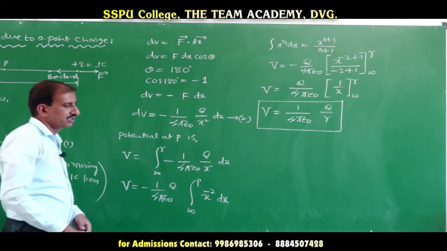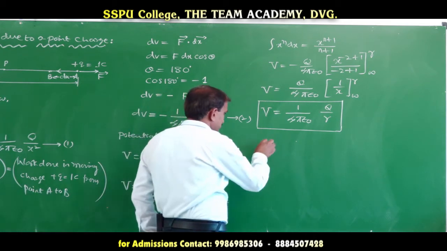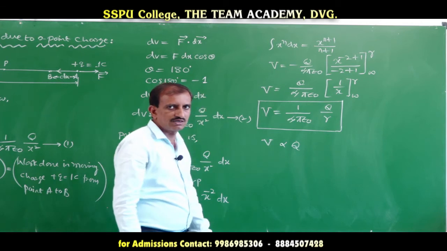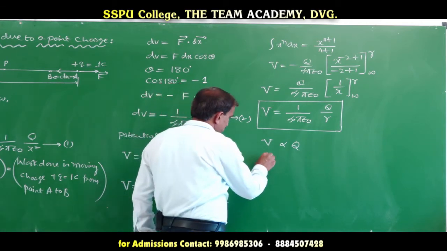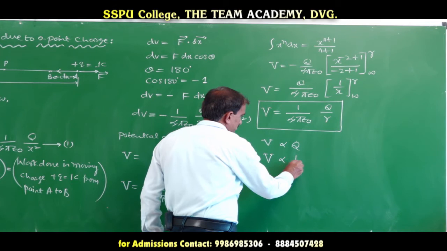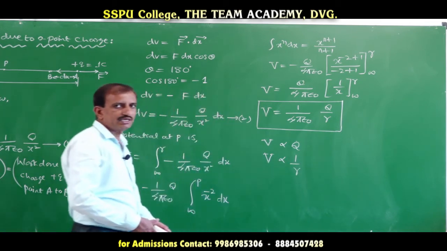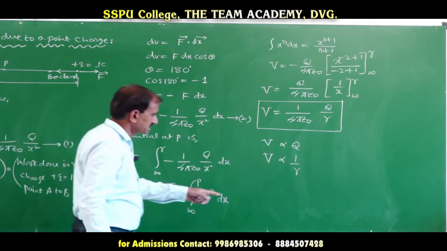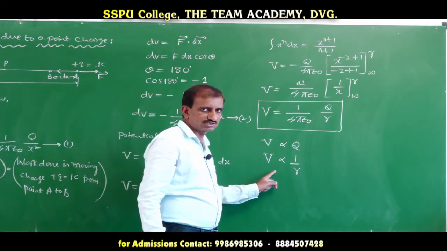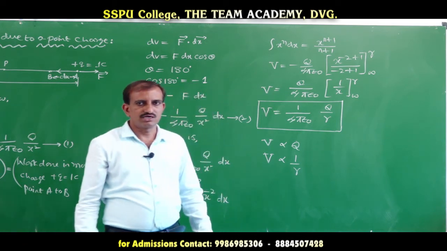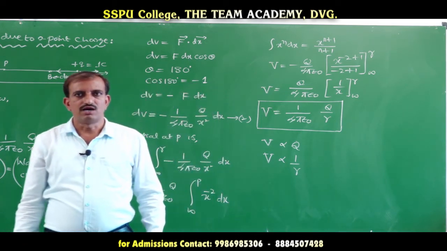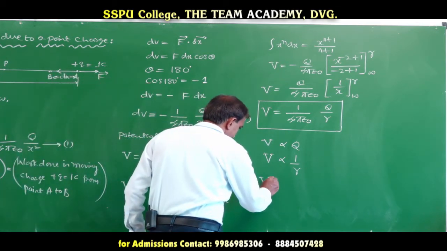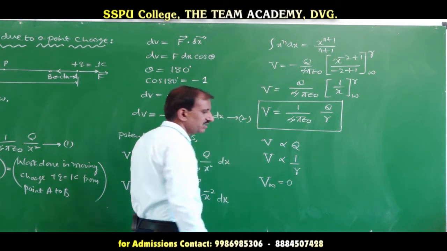The potential depends on the charge q. As the magnitude of charge increases, the potential also increases. And the potential depends on the distance between the point charge and the point P. As the distance increases, the potential decreases. Therefore, we can assume that the potential at infinity is taken to be 0. The potential due to a point charge at infinity is taken to be 0.